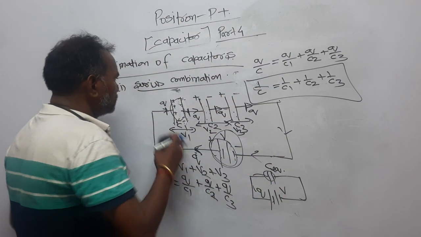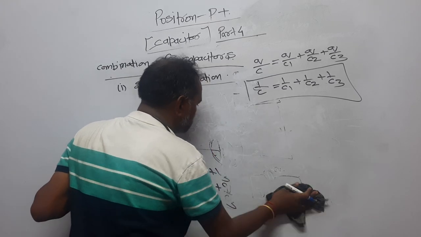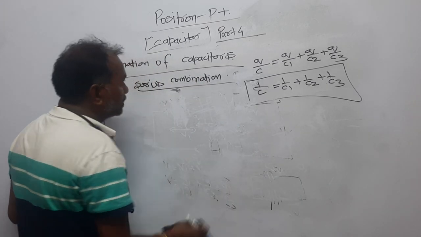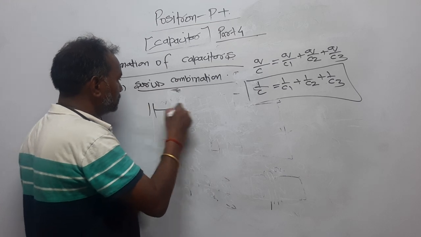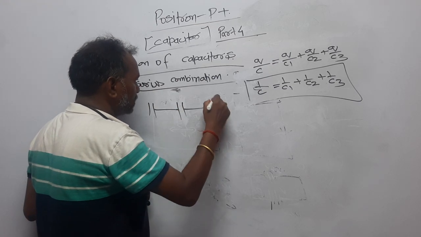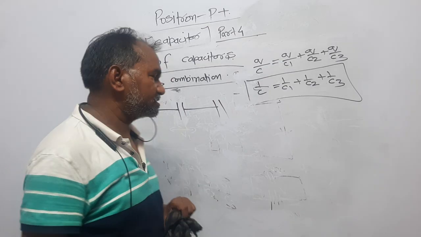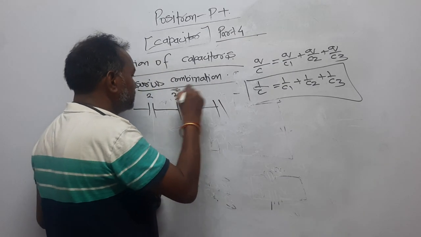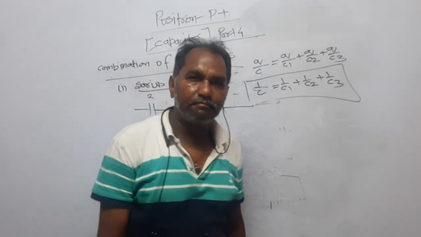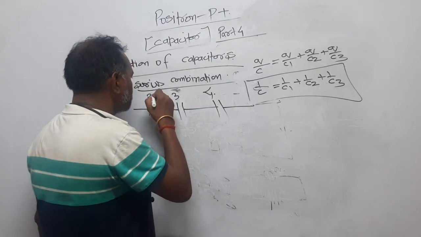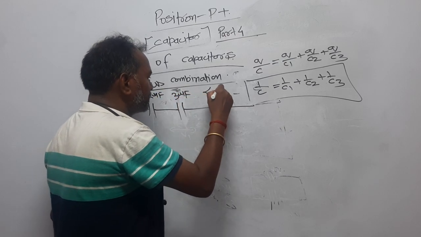Dear student, look here, a very important thing I have to discuss with you all. Let 3 capacitors be combined in series, having the capacitances 2 microfarad, 3 microfarad and 4 microfarad.